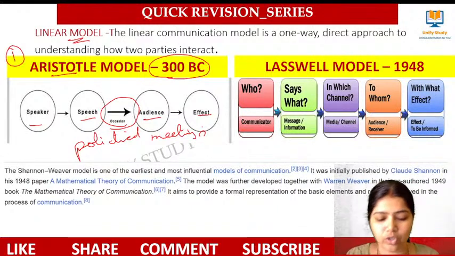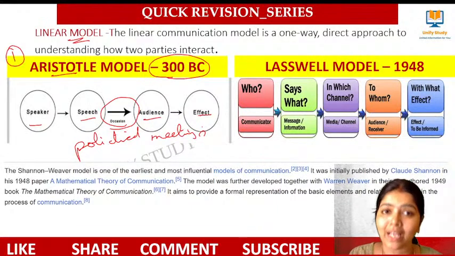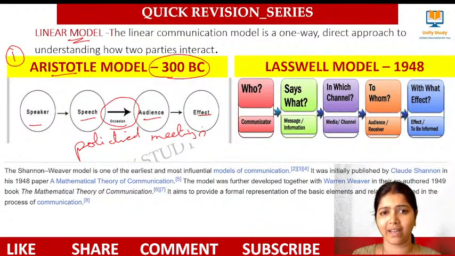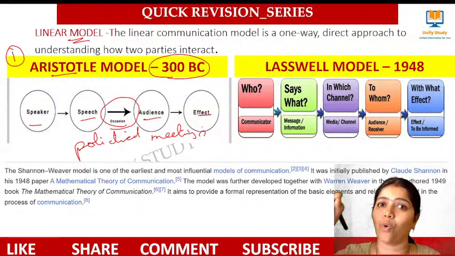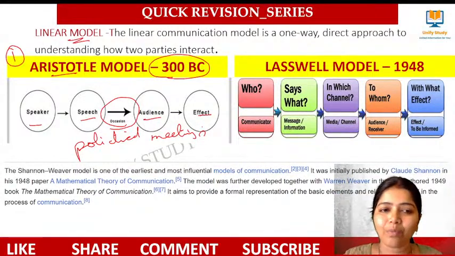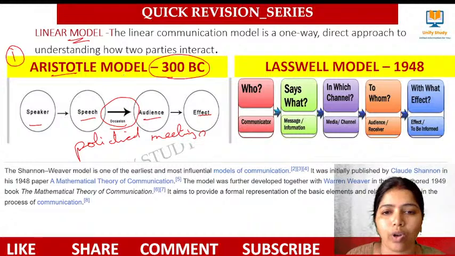What will happen in the Aristotle model of communication? In a political meeting, the speaker will speak from this side, right? The audience will simply listen, and the effect will be created of whether to vote for them or not. That model we call the Aristotle model of communication.